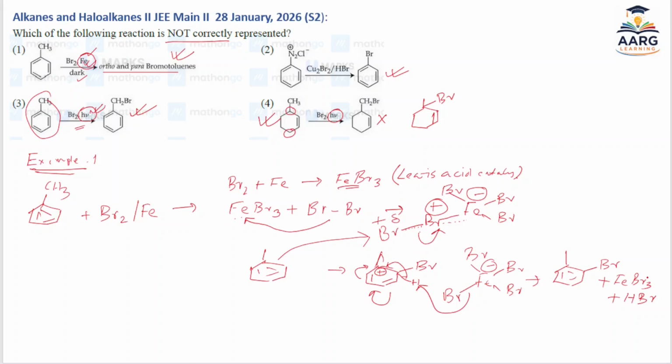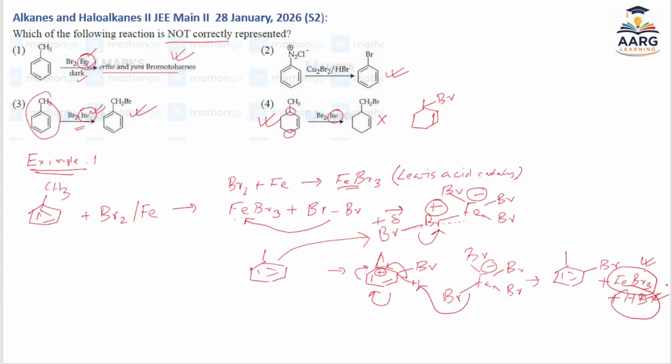but a question may ask that bromine in presence of iron, what would be the side product? There will be different options. Some options this will be there, some options this will be there, some options both will be there. So remember that both this and this will be the byproduct. So this is very important. So if a question is asked, then you have to answer like that.